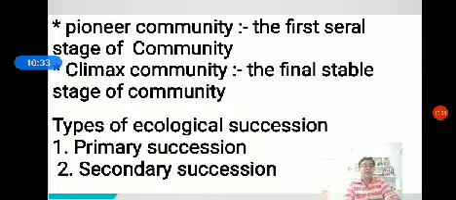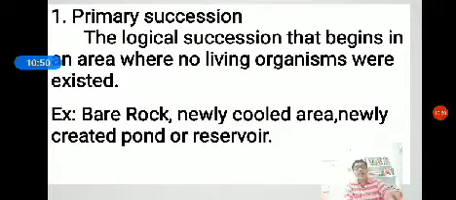There are two types of ecological succession. One is primary succession, another is called secondary succession. There are two types of succession. Then, coming to primary succession, primary succession is defined as